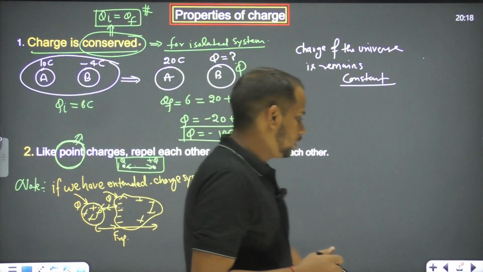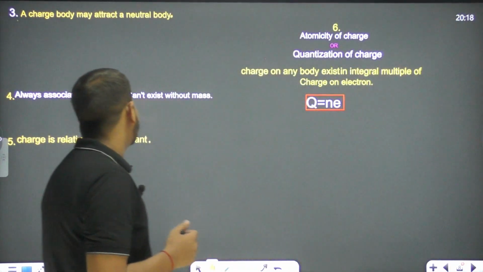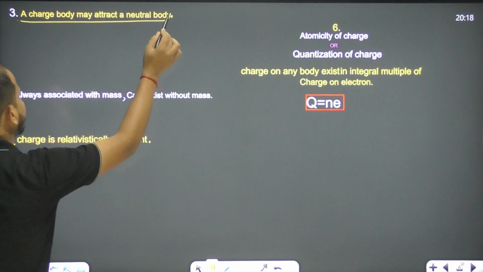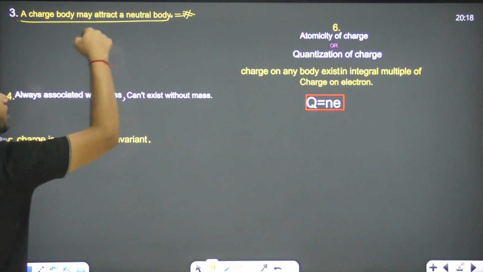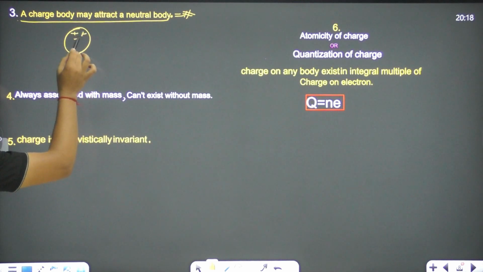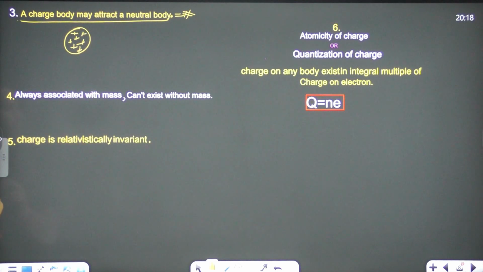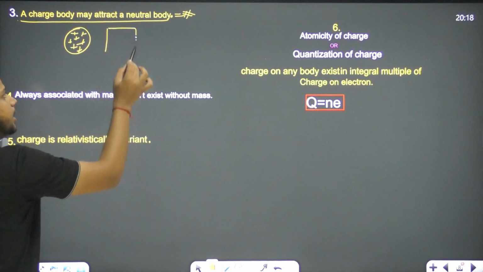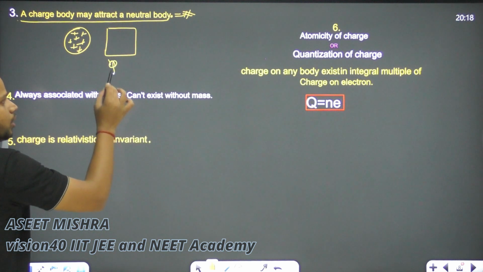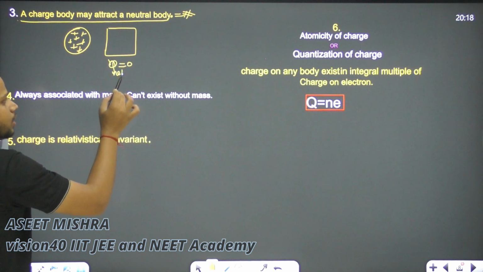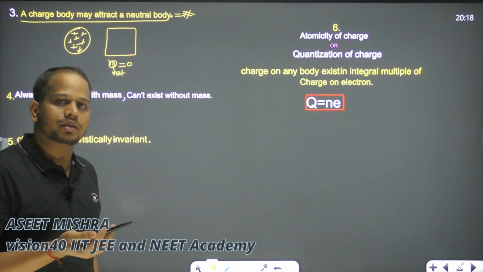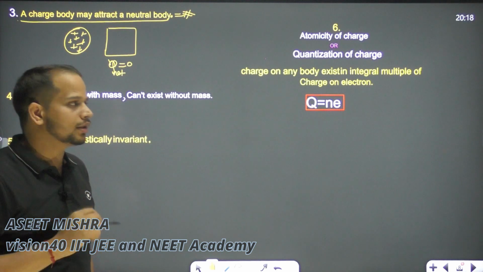Now let's move on to the next. Let's see what's the next thing we have. The next is: a charged body may attract a neutral body. It's the same thing, I will discuss it later. If I am saying this is the charged body here, and this is another body we have, we are saying this is the neutral body, right? What is the meaning of neutral? Neutral means the net charge is 0. Net charge is 0 means the positive charge and negative charge are in equal amount, right? Then that is called net charge is 0.